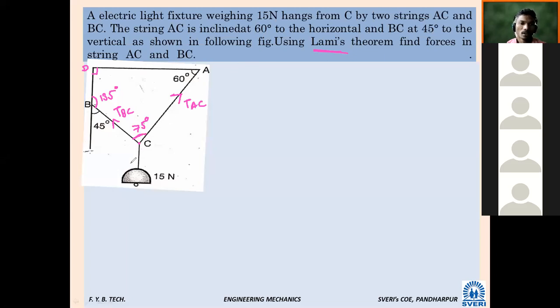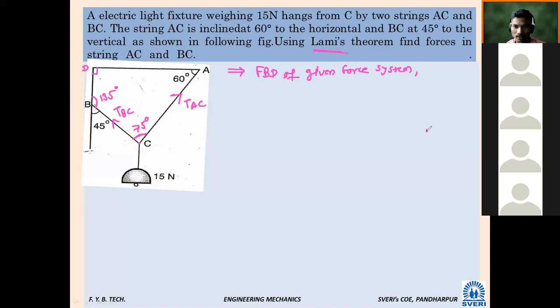So now I want to find angle between now TAC, and so here I will start FBD of given force system. FBD of given force system. So what will be that? Point C. Let us see.